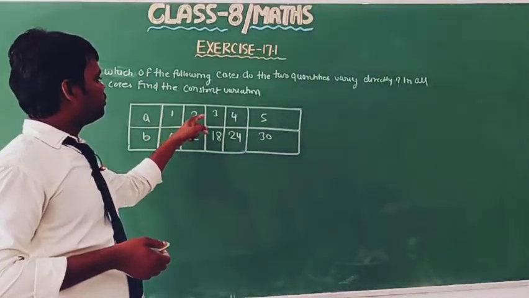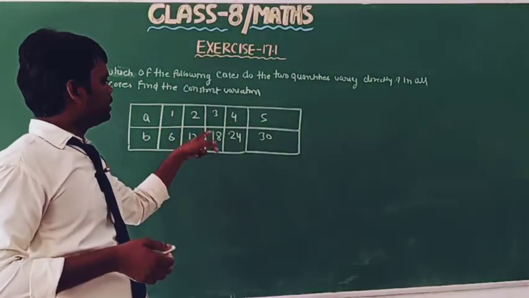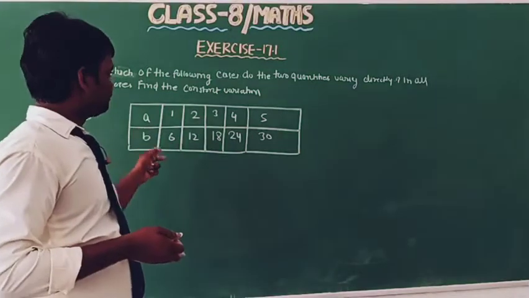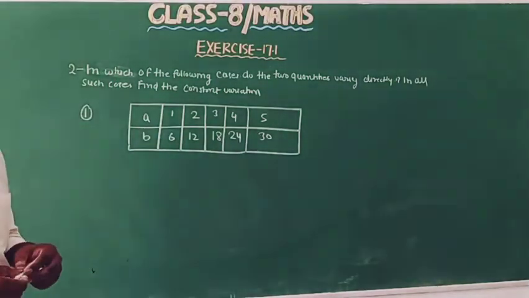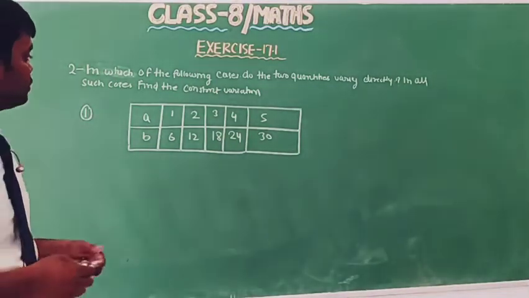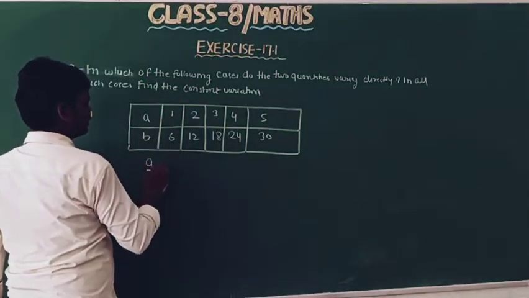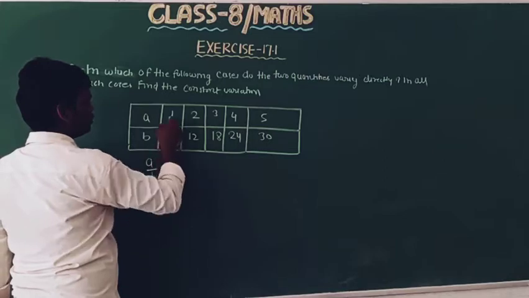A is given as 1, 2, 3, 4, 5, 6, and B as 6, 12, 18, and 30. And now we have to check whether the quantities vary directly. Okay, so now to check, this is written A upon B equal to 1 upon 6.